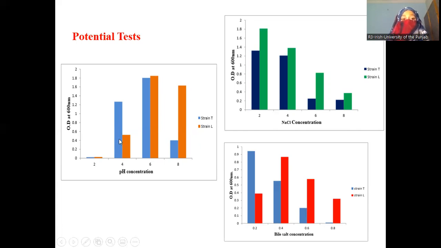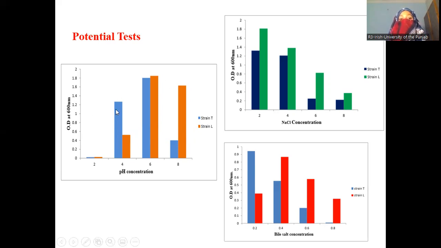In this chart, the blue color is for strain T, the strain isolated from tiger, and the orange color is for the strain isolated from leopard. So here is the result.